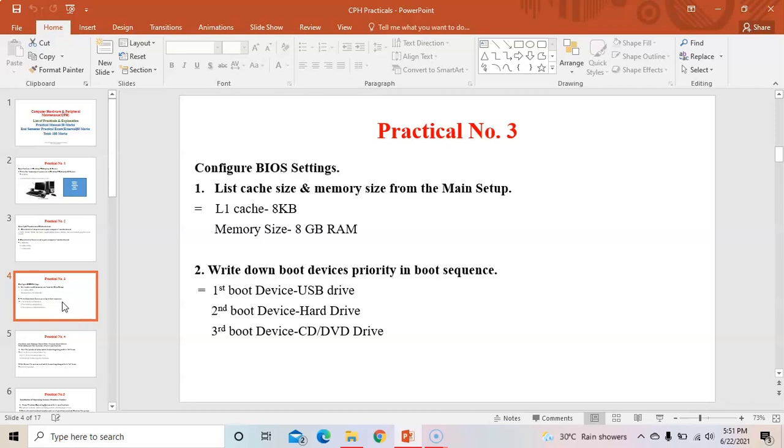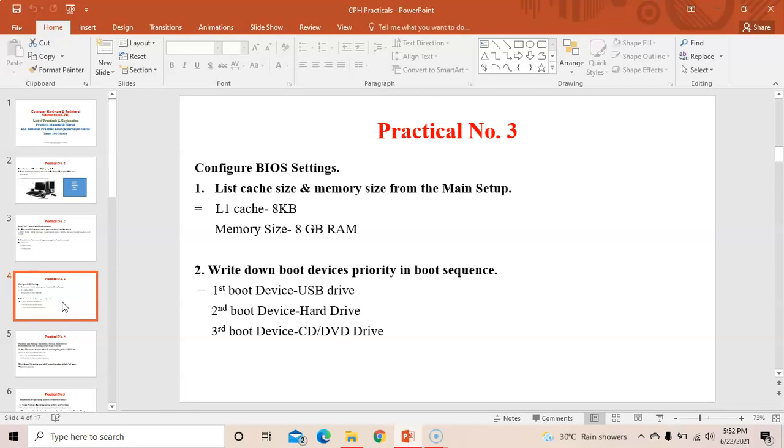So the first question is list the cache size and memory size from the main setup. So there are different types of caches: L1 cache, L2 cache, L3 cache, right? Caches are used to store temporary information like a RAM, and cache is closer to the CPU than RAM. Both are used to store the temporary data. So L1 cache is 8 KB and memory size is 8 GB RAM. Cache size is always smaller than RAM size, okay? And cache is closer to the CPU or processor than RAM. Both are used to store the temporary data.